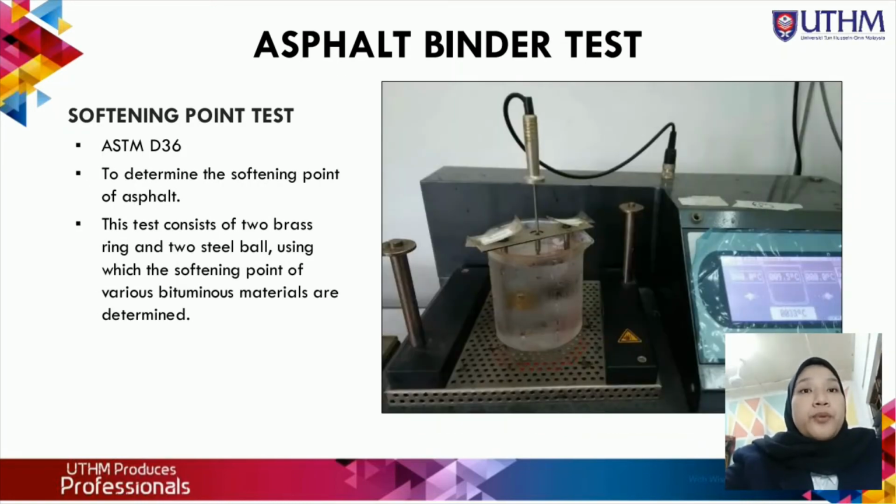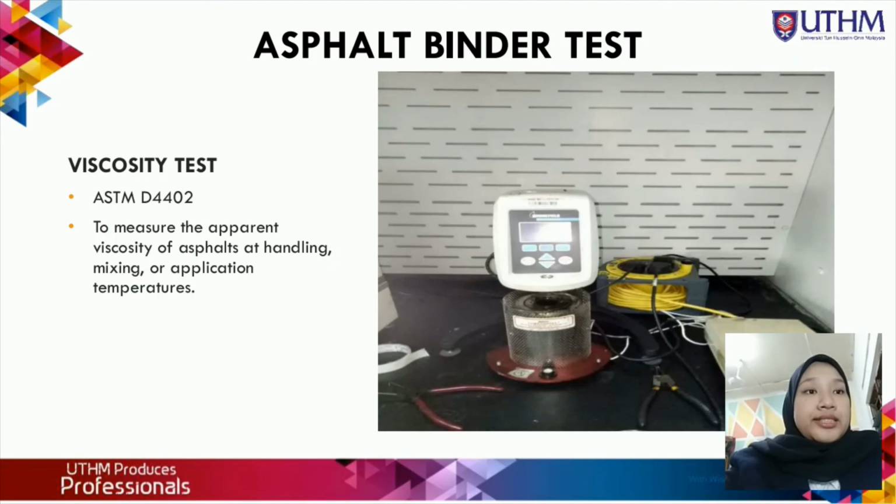Second is the softening point test. The requirement is ASTM D36. The purpose is to determine the softening point of asphalt. This test consists of two brass rings and two steel balls, using which the softening point of various bituminous materials is determined. Third is the viscosity test. The requirement is ASTM D4402. It is to measure the apparent viscosity of asphalt at handling, mixing, or application temperature.